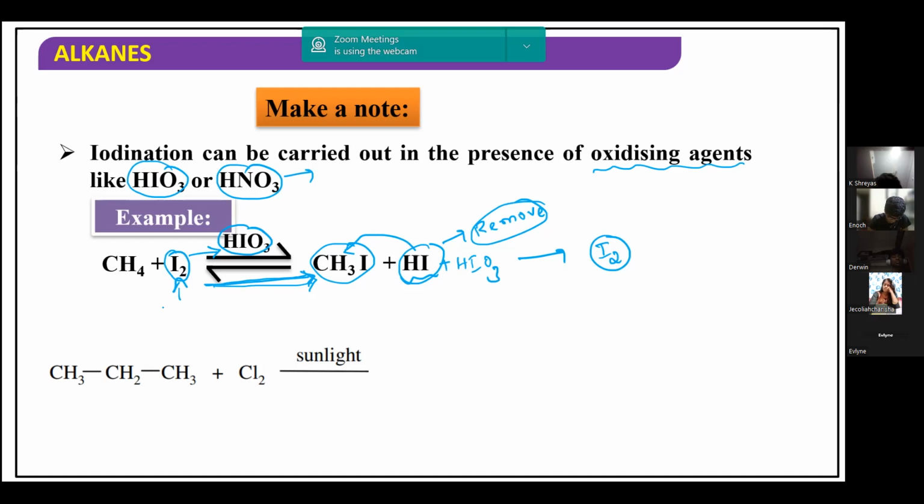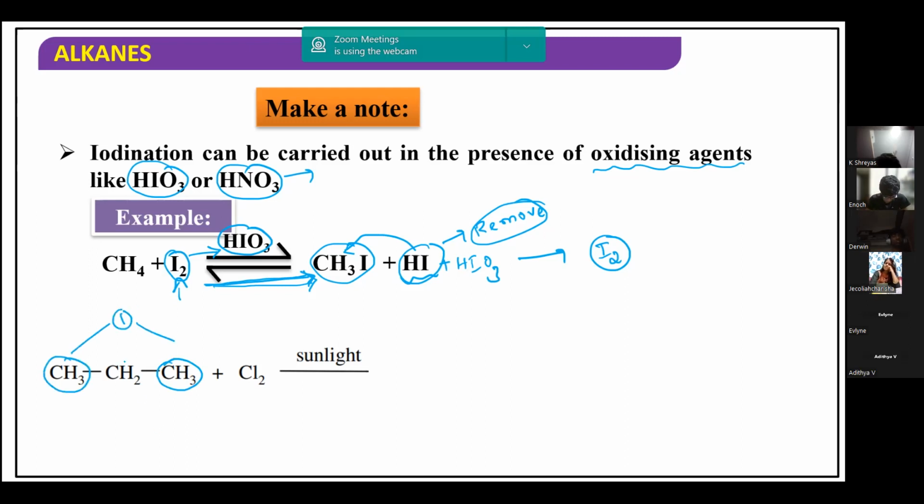There are two possible products here. If you replace a hydrogen from this carbon or this carbon, you will get one product. But if you replace a hydrogen on this carbon, I'll get another product. Here, if you replace any of these, you will get 1-chloropropane. If you replace with this, we get 2-chloropropane. Which is the major product in this case?